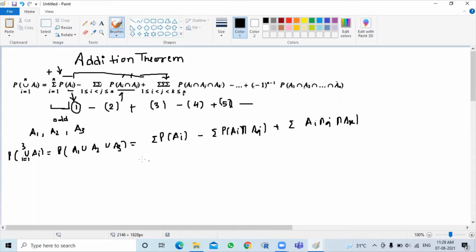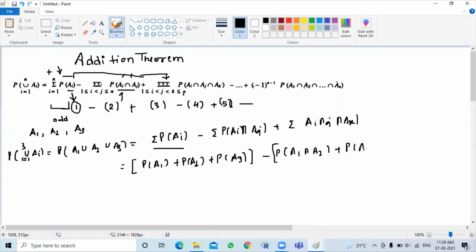Now for 3 events this will be written as, इसमें सारा सम होगा सारी probabilities का, so this will be probability A1 plus probability A2 plus probability of A3, minus, अब सारी probabilities का intersection होगा केवल 2 के लिए, probability of A1 intersection A2 plus probability of A2 intersection A3 plus probability of A1 intersection A3.